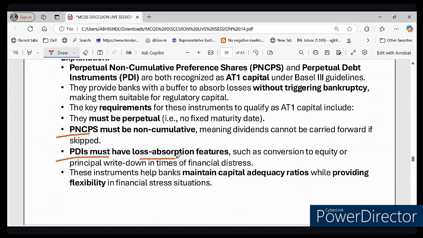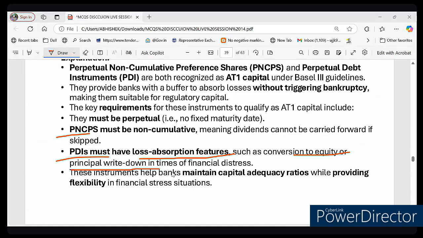They have a loss absorption feature. What does it mean? That means they absorb loss without pushing the bank into bankruptcy, right? They can be converted into equity, or they can be principal write-down. That is why Basel 3 requires banks to have strong AT1 capital, right? So what we learned from this question is that PN, CPS and PDI are eligible as AT1 capital if they meet the Basel 3 norms. They must be perpetual, meaning they have no maturity date, and they must absorb loss when required. And banks use them to strengthen their CAR while maintaining a flexible facility.